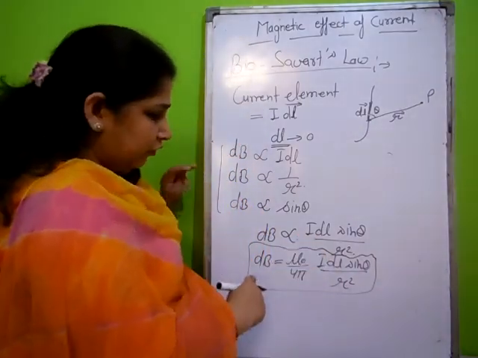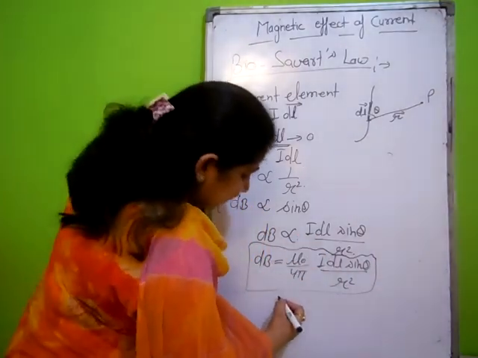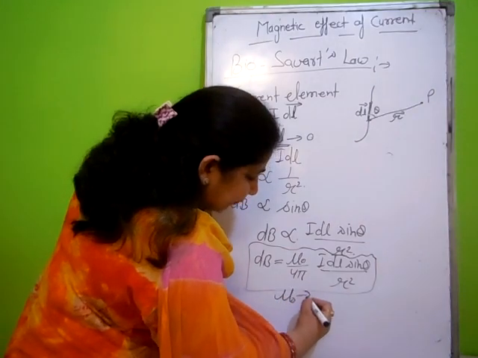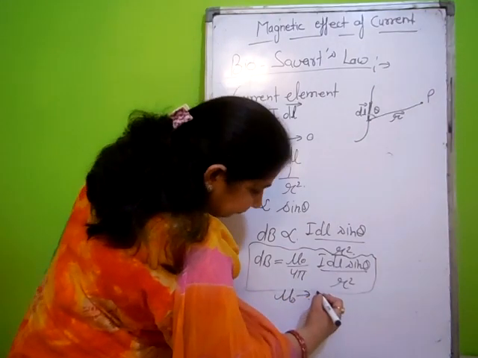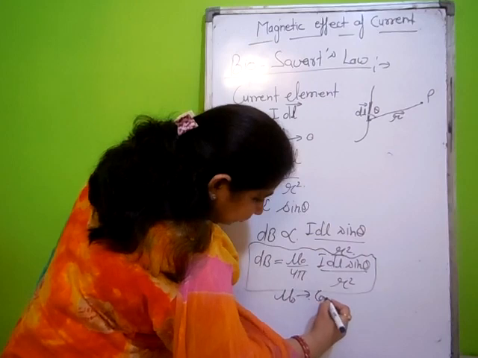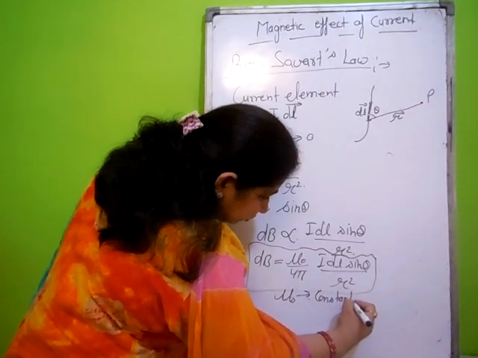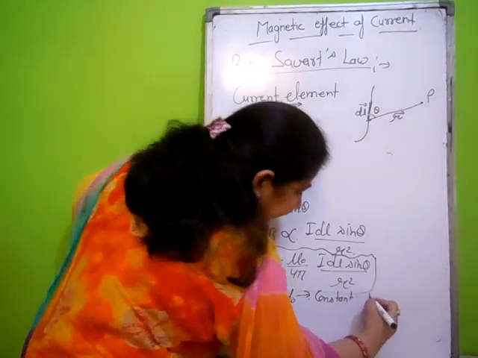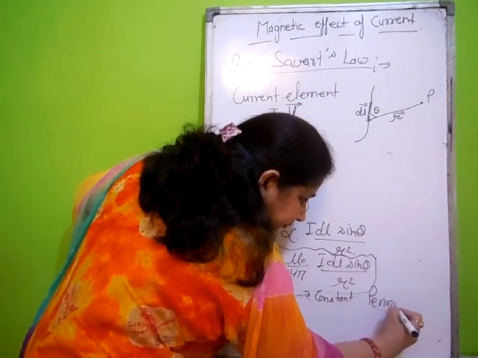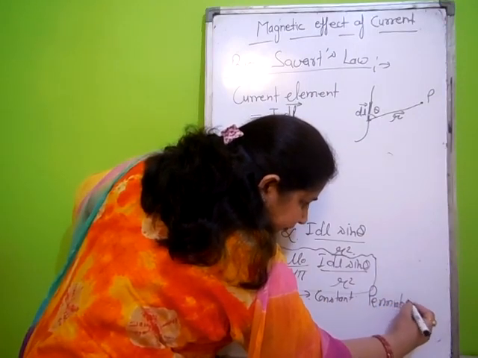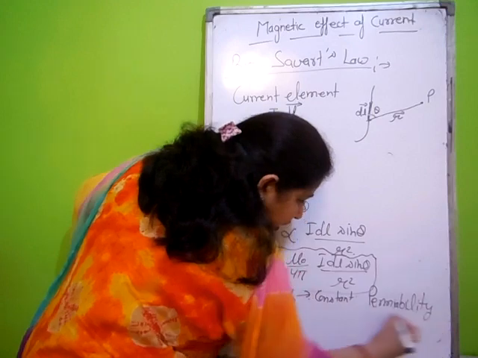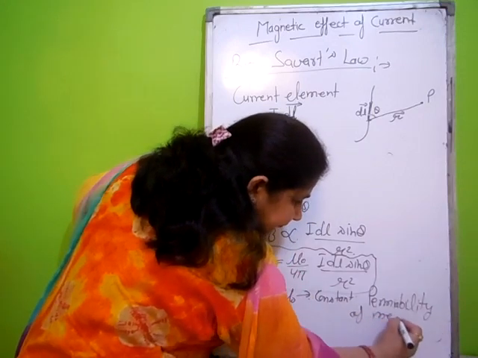Got it? Here mu naught is the proportionality constant and a property of the medium, called the permeability of the medium.